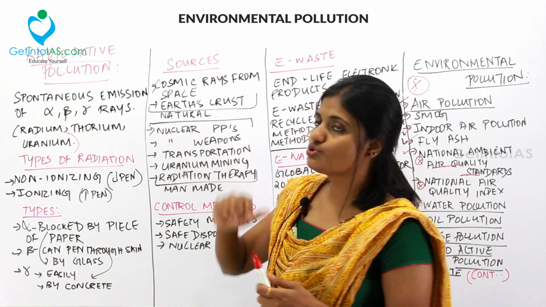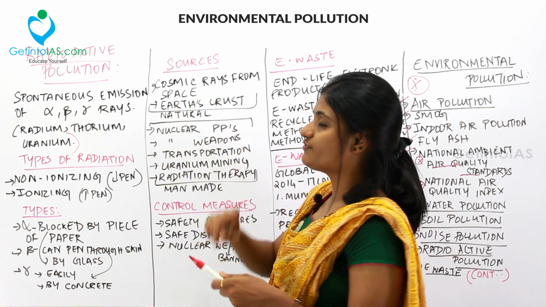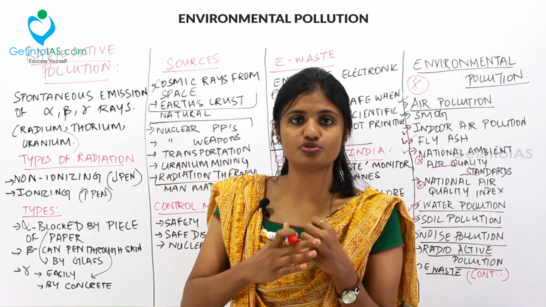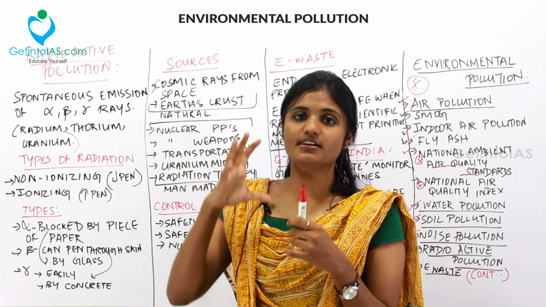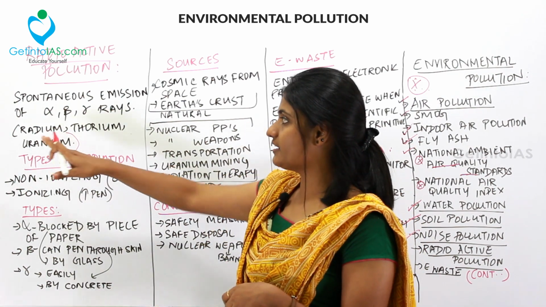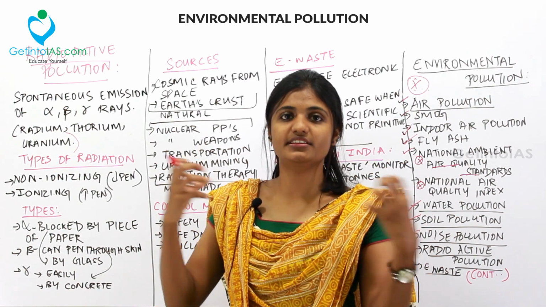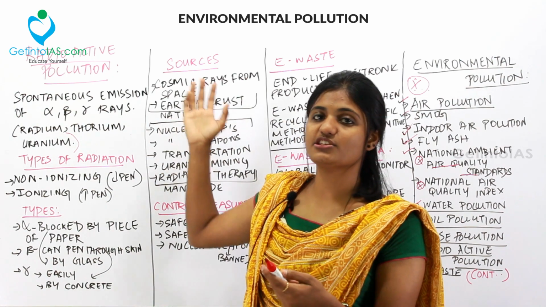And then coming to the source, what are the sources of emission? The cosmic rays from space enter into the Earth's atmosphere. So that is one source of emission. And then the next is, as we already saw, the Earth's crust contains materials like radium, thorium and uranium which are radioactive, that is, which emit these alpha, beta and gamma rays. So these are the natural ways of emission.